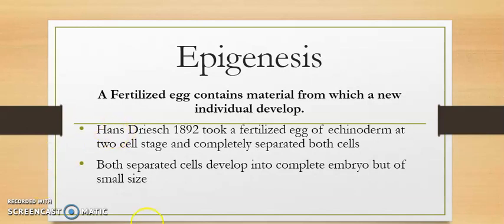Then he found that both the cells developed completely into a complete embryo without any defect. The only difference is that the size of the organism is small. So this theory is acceptable, valid, and supported. It means a fertilized egg contains all the material from where a new individual, a new organism, can develop.